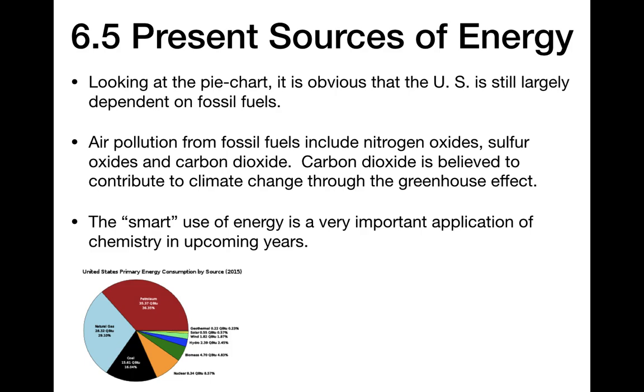Okay, so we're just going to wrap this up quickly by talking about some examples of energy and energy use by our world and by the United States.